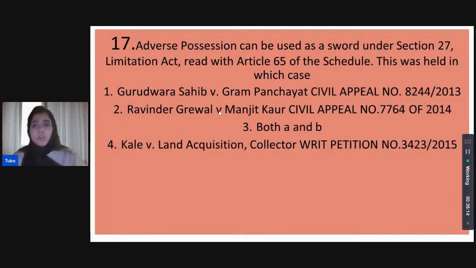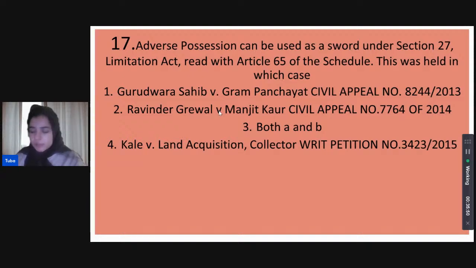Now we are moving on to a question on adverse possession. It was stated that adverse possession can be used as a sword under Section 27 of the Limitation Act when read with Article 65 of the schedule. Which case made this statement? Was it the case of Gurdwara Sahib versus Gram Panchayat of 2013? Was it Ravindra Grewal versus Manjit Kaur of 2014? Was it both the cases that the court cited this view in, or was it Kale versus Land Acquisition Collector of 2015?